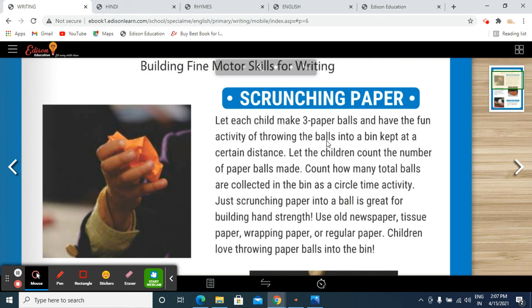When your child was scrunching the paper and making the balls, they were enhancing their fine motor grip because they were using their fingers to scrunch the paper. Parents are requested to share the images or the videos in the group.